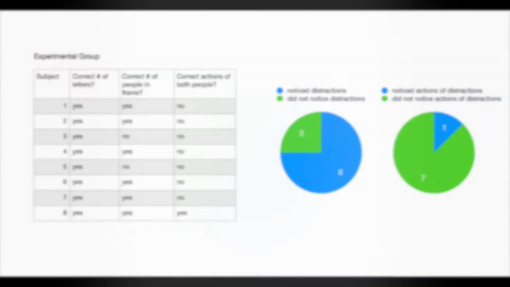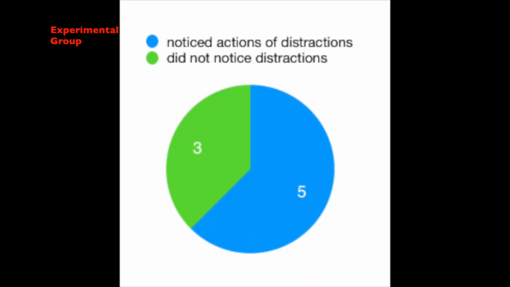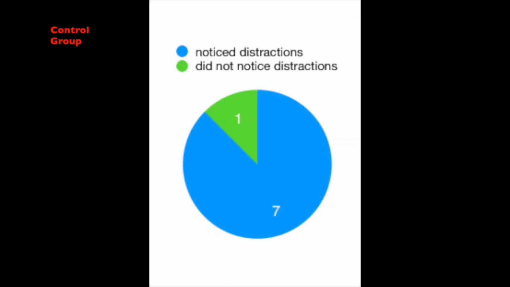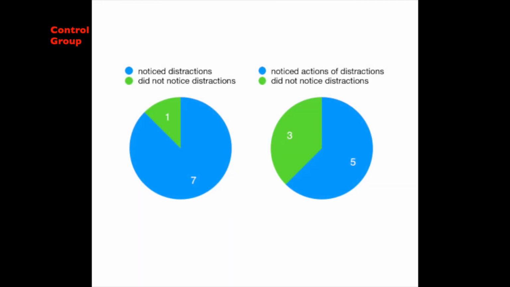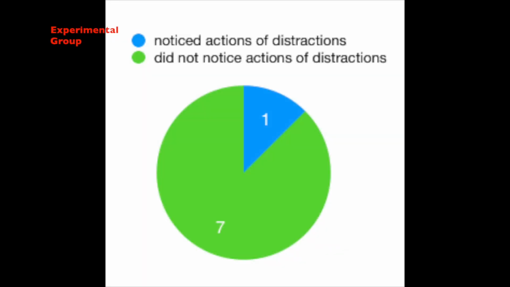Conclusion. Our hypothesis was wrong, but not completely. Some of those who were not told about the distractions did notice them anyway. But more people who were told of the distractions noticed them. This conveys people are more attentive to what is going on around them when they are made aware of their environment. In addition, most of those who were not told of the distractions were not able to correctly describe most actions of the people in the video, showing they were not paying attention to them.